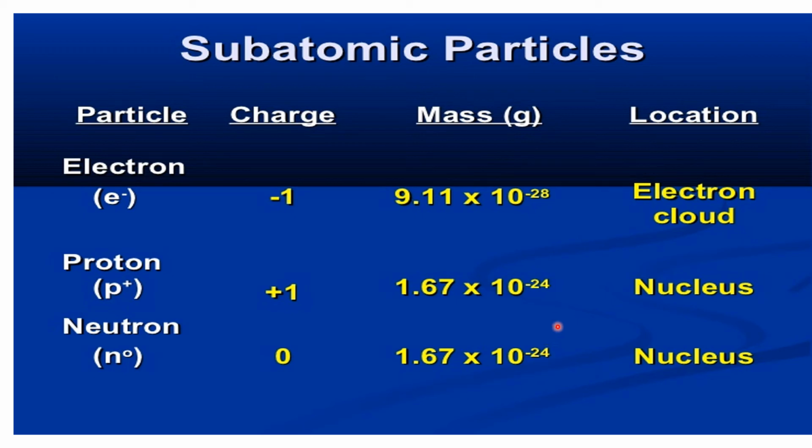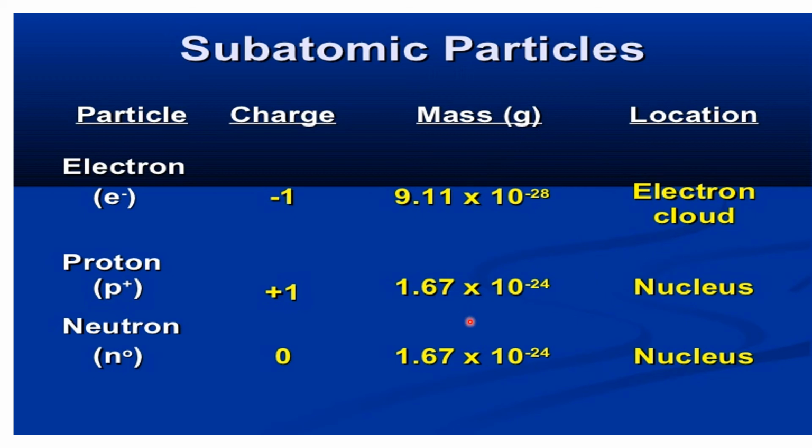Now, their locations. The location of the electron is in the electron cloud. What does this electron cloud mean? It is the region or space around the nucleus where there is a possibility of finding an electron. It can also be called an atomic orbital. So electrons are present in the electron cloud, that is, around the nucleus, away from it.